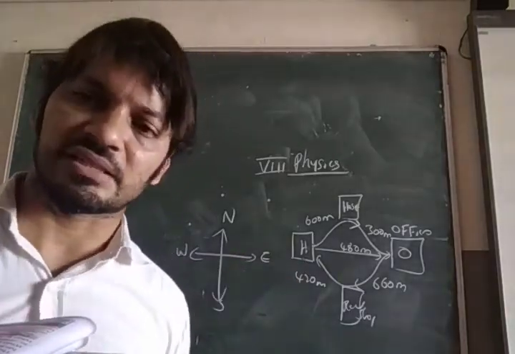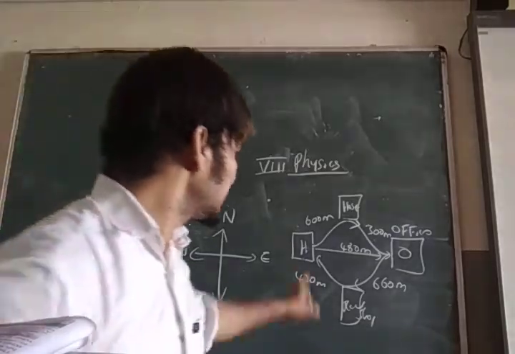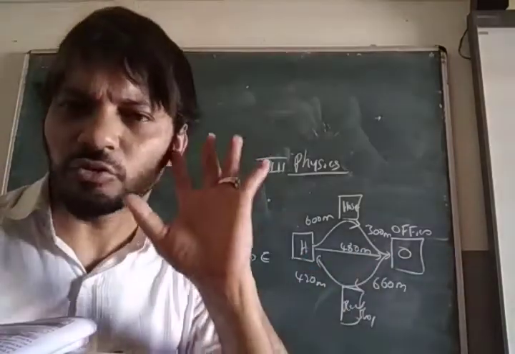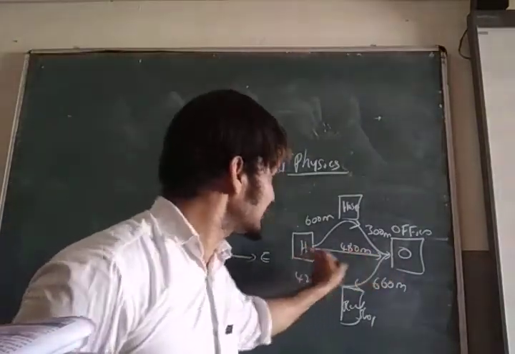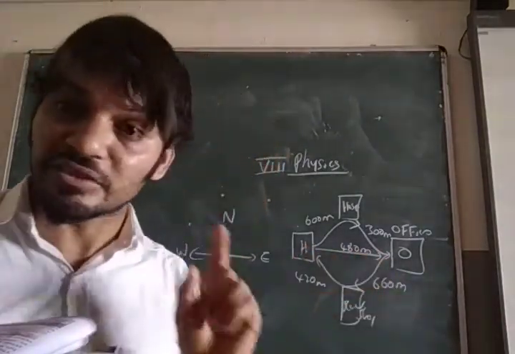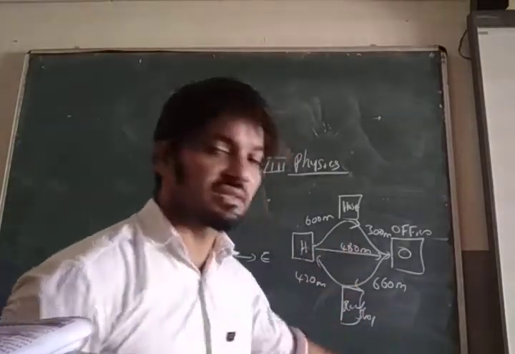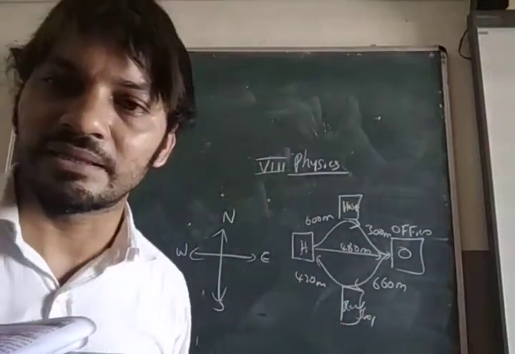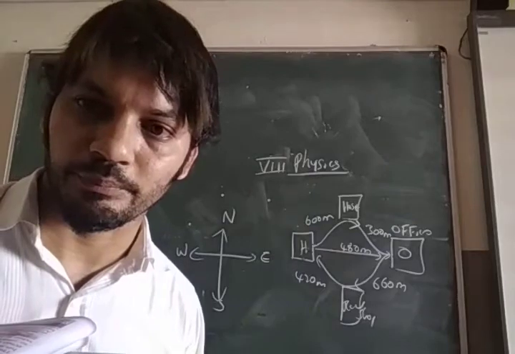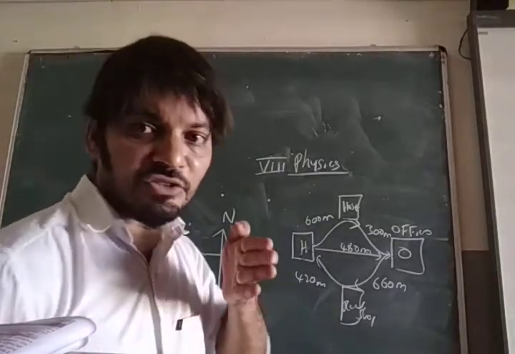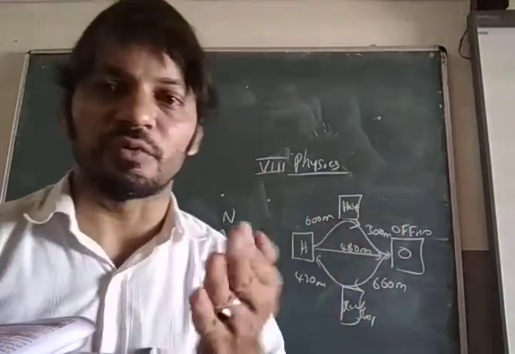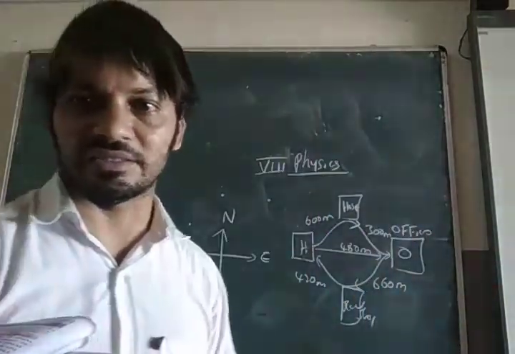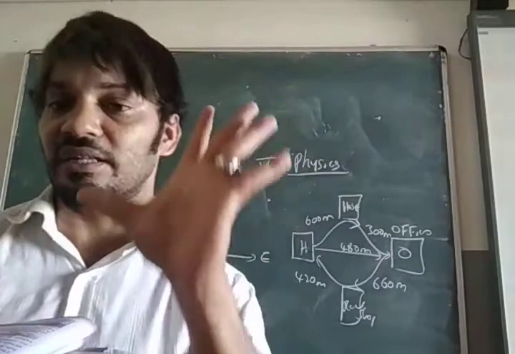This is known as distance. But here look, if he moves straight, for example, if there were a road directly from here to here, there is only how many meter? 480 meter. Straight is known as what? Displacement. And curvy movement is known as distance. That is the only difference between distance and displacement.